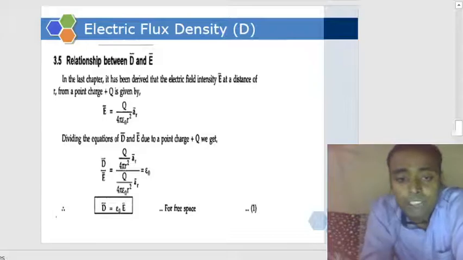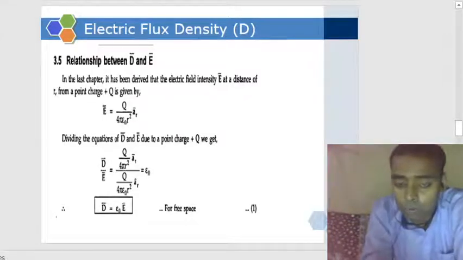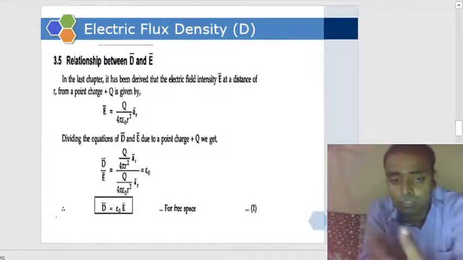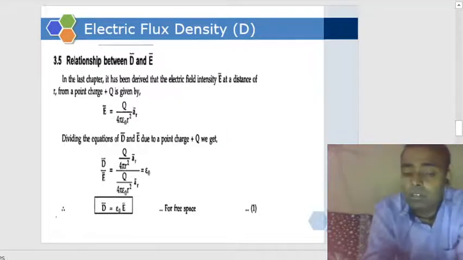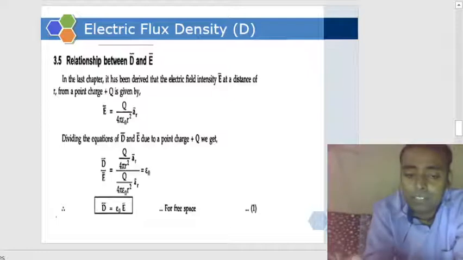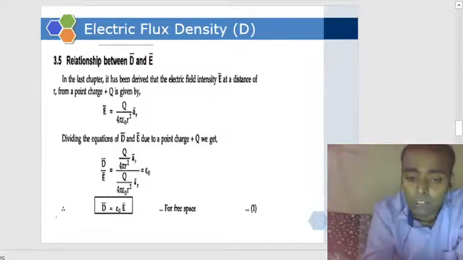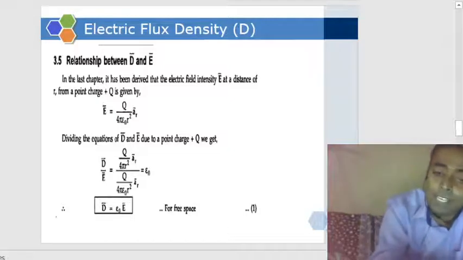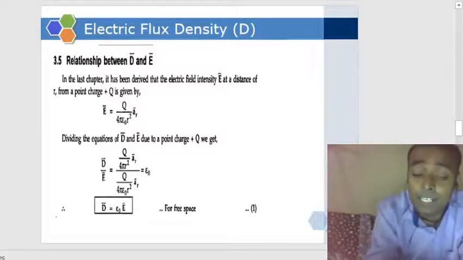E due to a point charge is Q upon 4 pi epsilon naught r square in the direction of AR, the radial direction. And D is Q upon 4 pi r square in the radial direction.